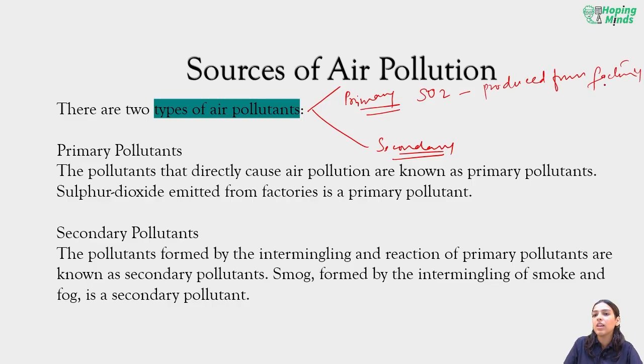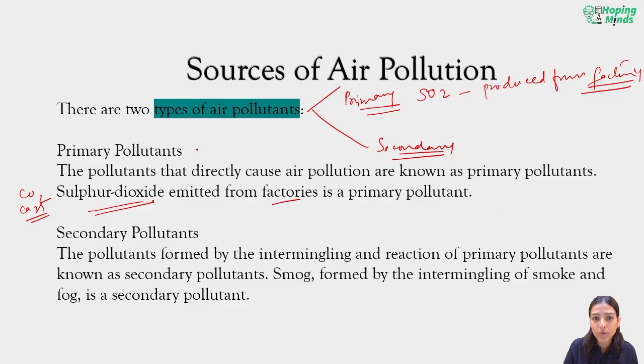The factories emit a lot of gases: carbon dioxide, carbon monoxide, the nitrous gases, the sulfur dioxide. The carbon dioxide is also produced from the cars. It's directly entering the atmosphere and polluting the air, so it's a direct pollutant.